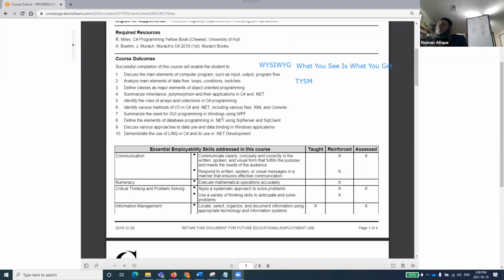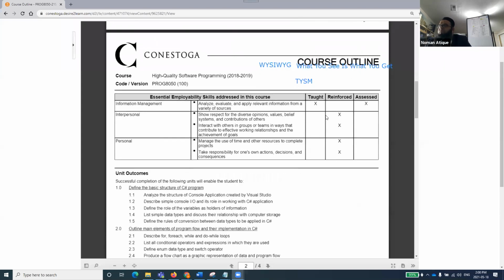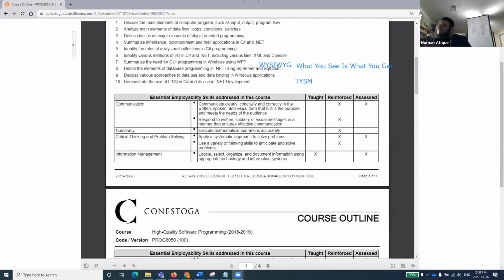If you talk about databases, if you talk about relational databases, so to speak, I'll talk about that when we get there. Discuss various approaches to data use and data binding in Windows applications. Data binding is one of the concepts: how do we use data and how do we bind data? And then we have the LINQ language that will be used for querying, and that we will use very interestingly in C# and in the .NET environment. LINQ: what is LINQ and how do we work with LINQ?